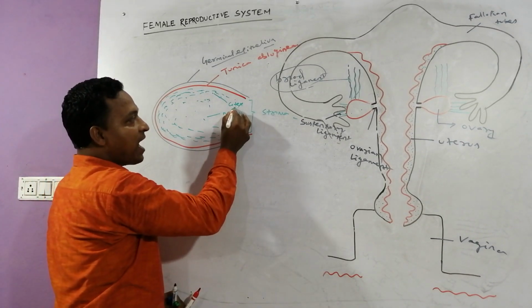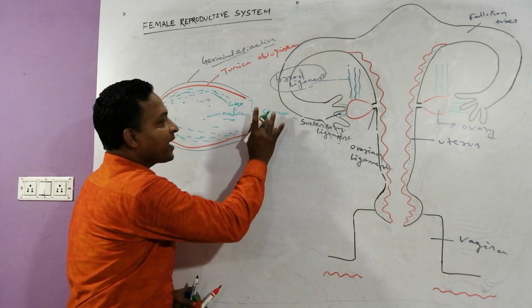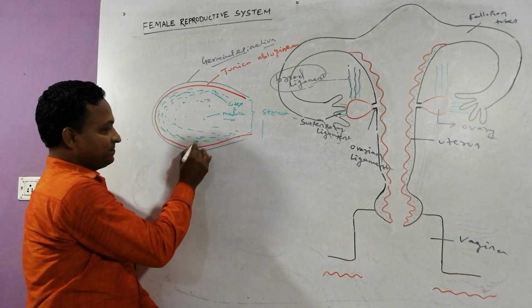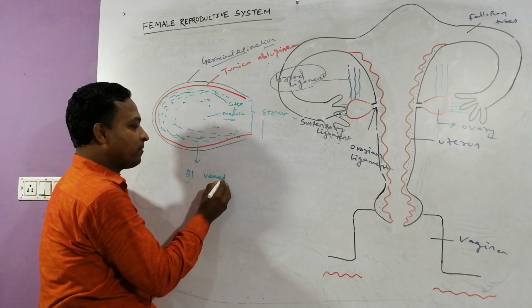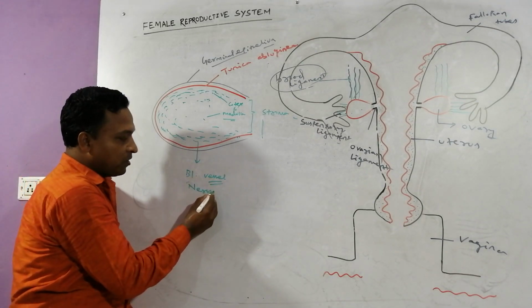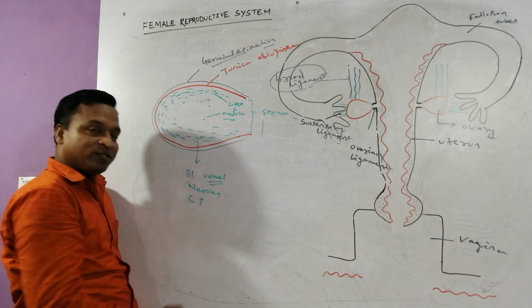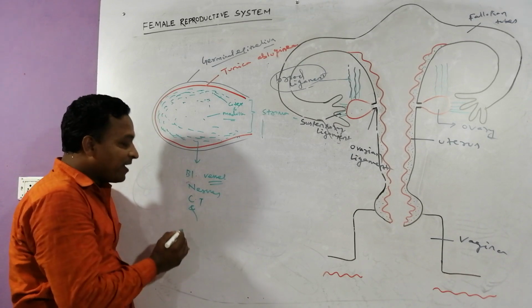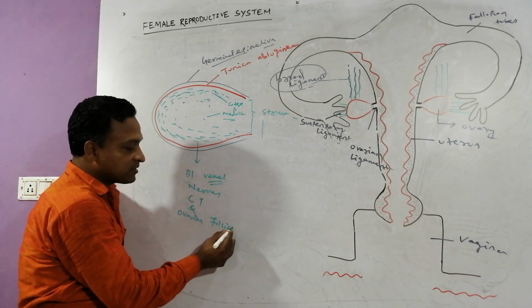This cortex and medulla are composed of stroma, and the stroma basically contains blood vessels, nerves, connective tissue, and a number of ovarian follicles.